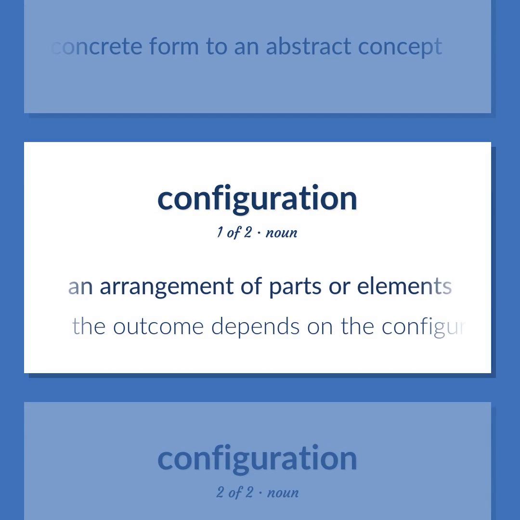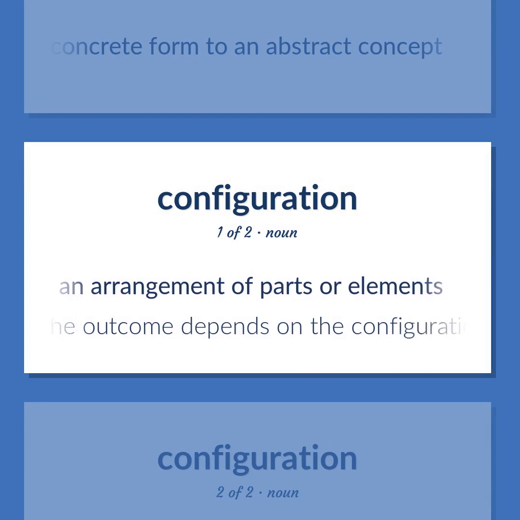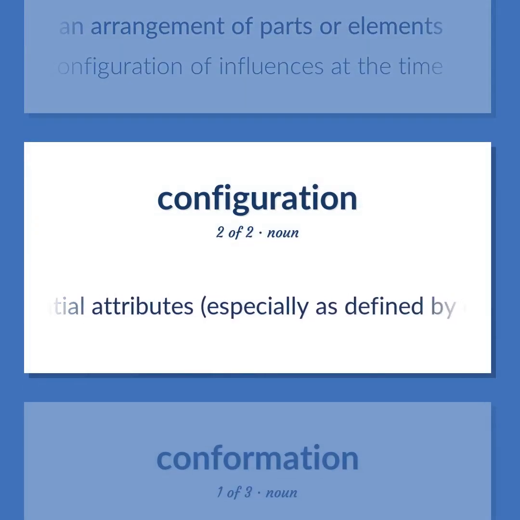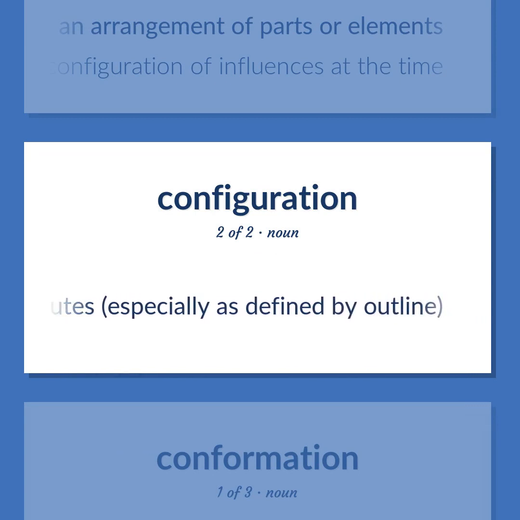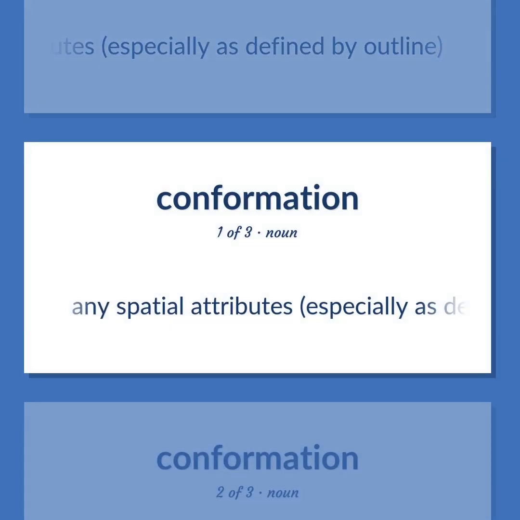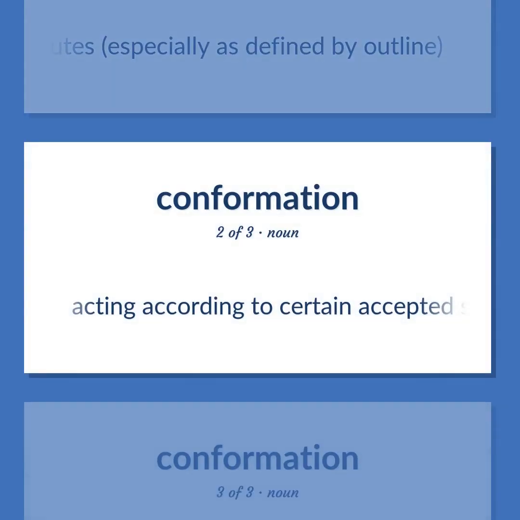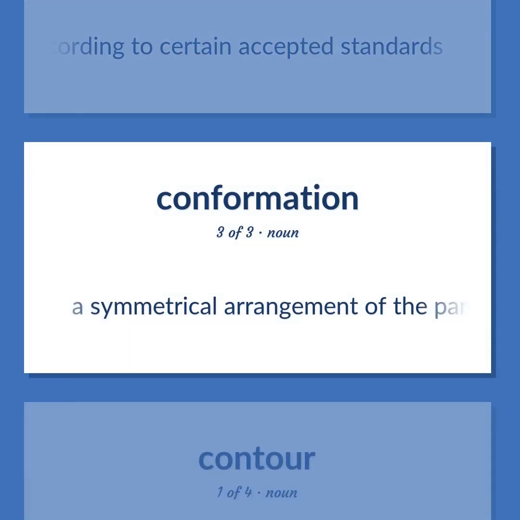An arrangement of parts or elements. The outcome depends on the configuration of influences at the time. Any spatial attributes, especially as defined by outline. Acting according to certain accepted standards. A symmetrical arrangement of the parts of a thing.